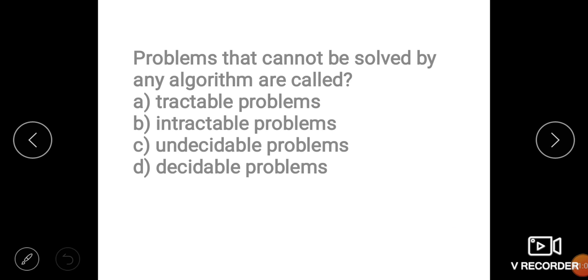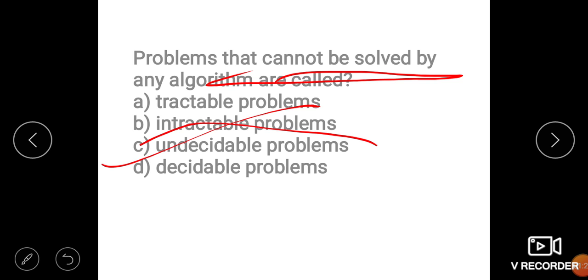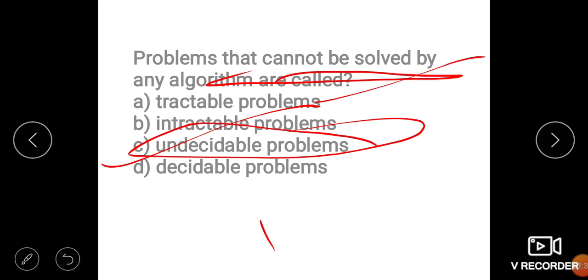Now the next question: problems that cannot be solved by any algorithm are called... that cannot be solved, so that is undecidable. Undecidable problems cannot be solved by any algorithm. And tractable problems are those that can be solved in polynomial time.